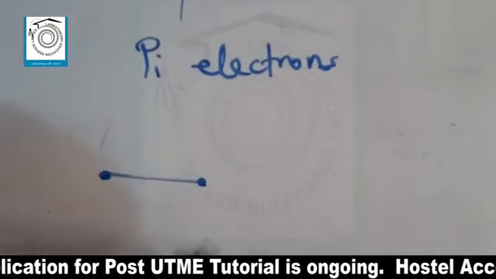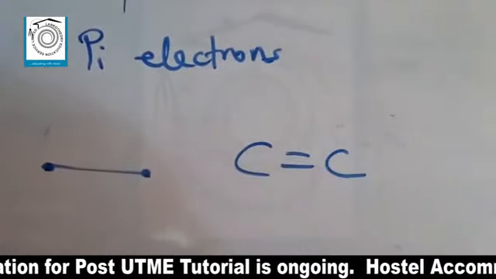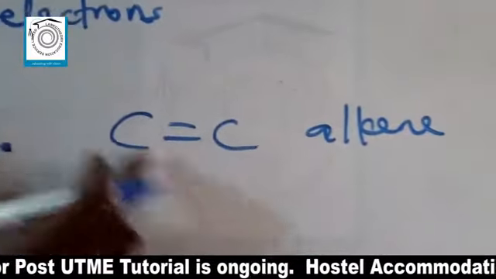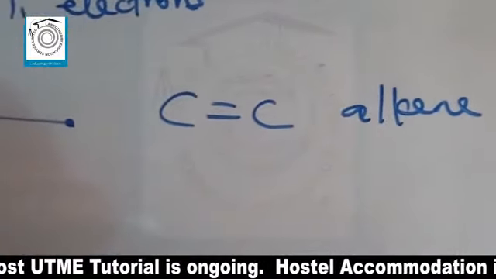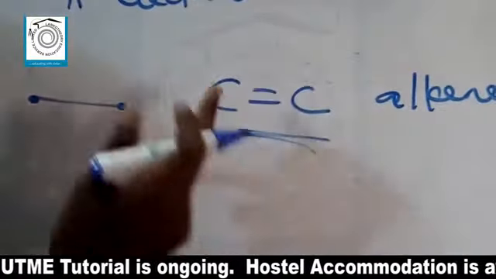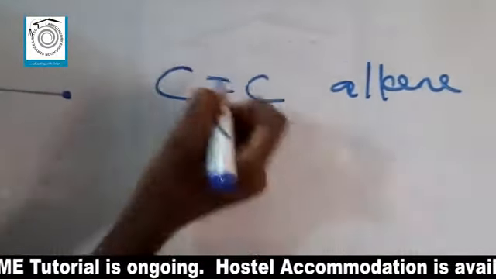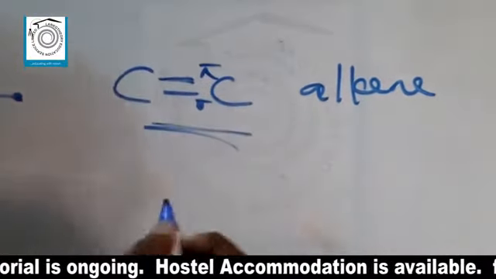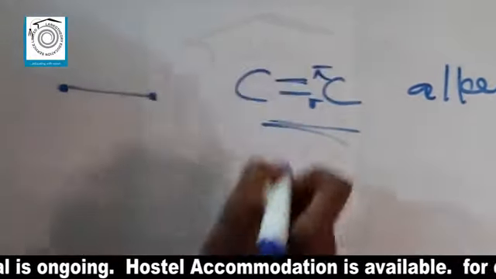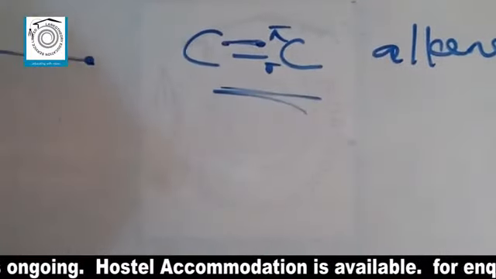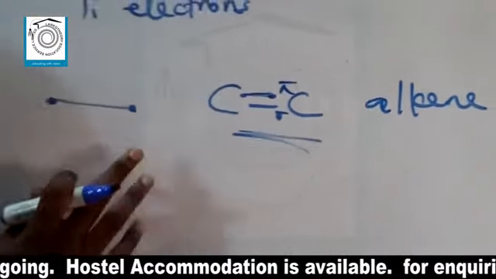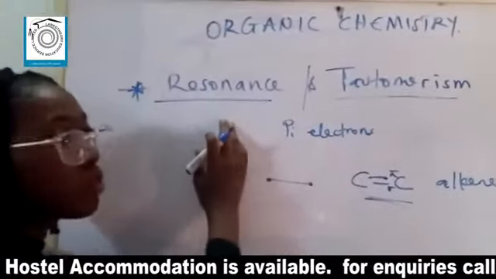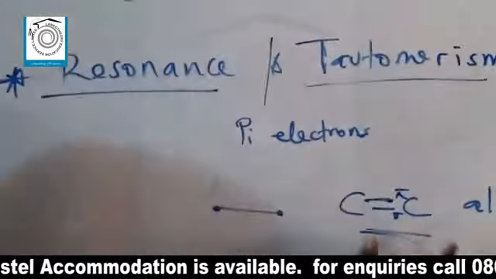If, for instance, you are considering a carbon-to-carbon double bond, in alkenes, all alkenes have a carbon-to-carbon double bond. That's their characteristic functional group. Now, let's assume for this compound, the amount of pi bond is just 1, like I mentioned earlier, and 1 sigma bond. But the amount of pi electrons now are 2, because for every pi bond, there are 2 pi electrons. Now, that is the major similarity between resonance and tautomerism, the movement of pi bonds or pi electrons.